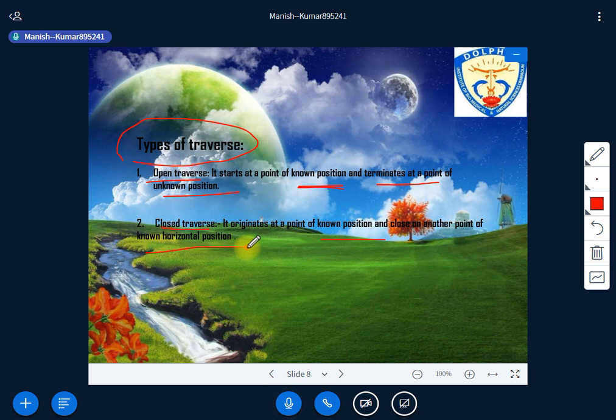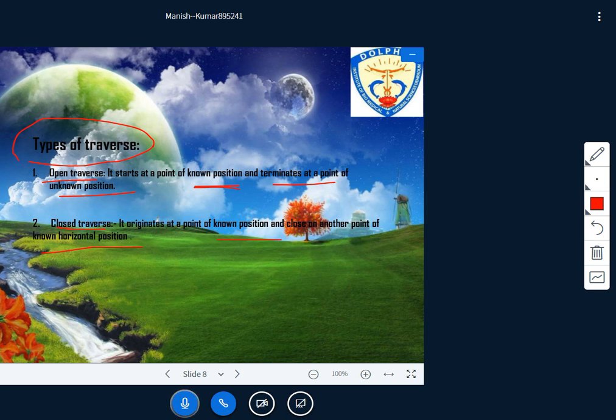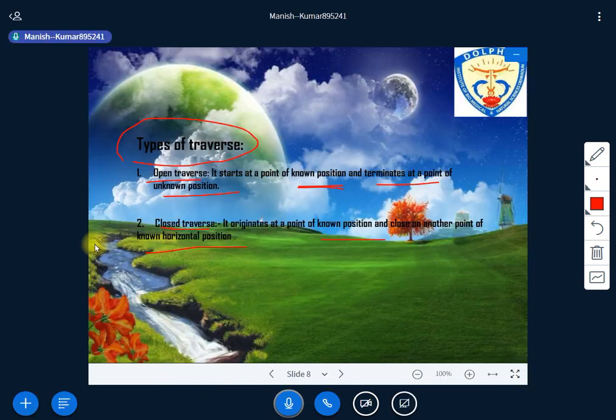This is the basic difference between open and closed traverse. Is it clear? In open, it starts with a known position but ends with an unknown position. A closed traverse starts with a known position and ends with a known position too.